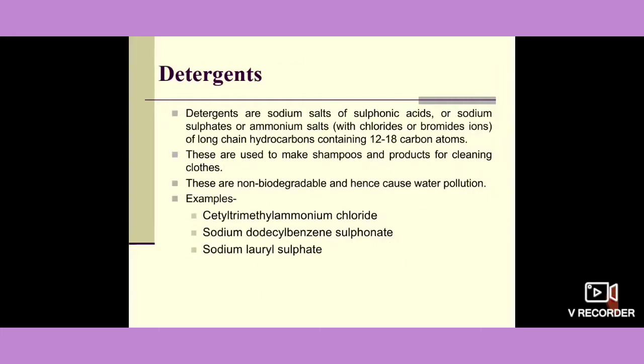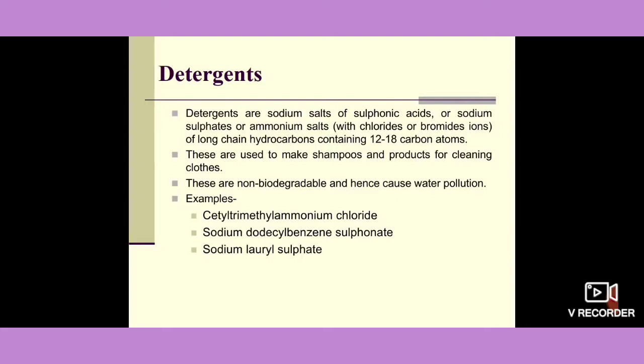Now the next topic is detergents. Detergents are like soaps in their cleansing action, but they are structurally different from soaps. Detergents are the sodium salts of sulfonic acids, or they are sodium sulfates, or ammonium salts with chloride or bromide ions, of long chain hydrocarbons containing 12 to 18 carbon atoms.